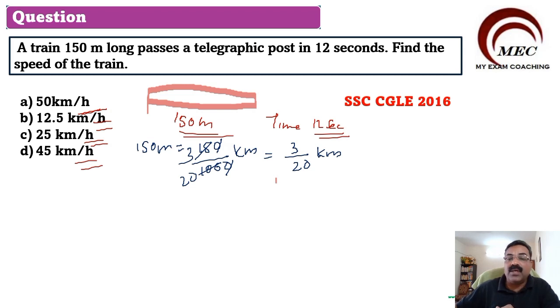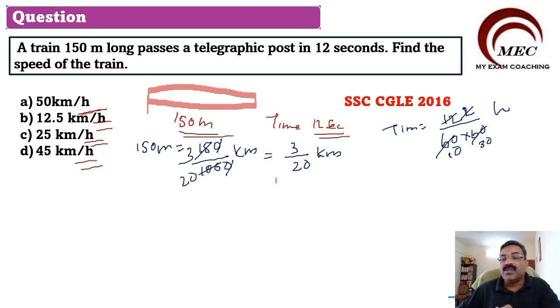Now time is given: 12 seconds, which is equal to 12 divided by 60 into 60 hours. Cancelling, this becomes 1 by 300.